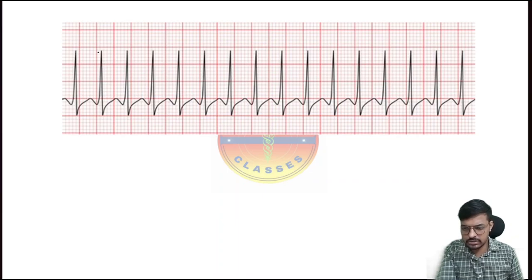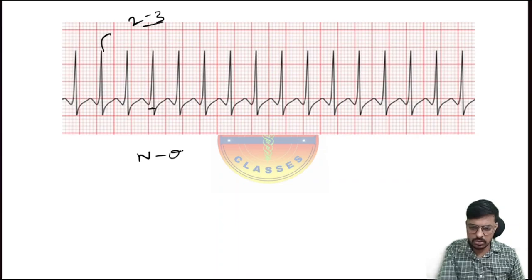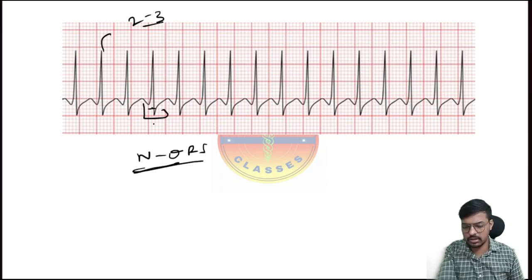As I told you, the QRS complex normally is generated within 2 to 3 small boxes. But here the QRS complex is generated within only one small box, so we can say this one is a narrow QRS complex. And then after that, we have to see the RR interval. Look at the difference between all the RR intervals. It's regular.